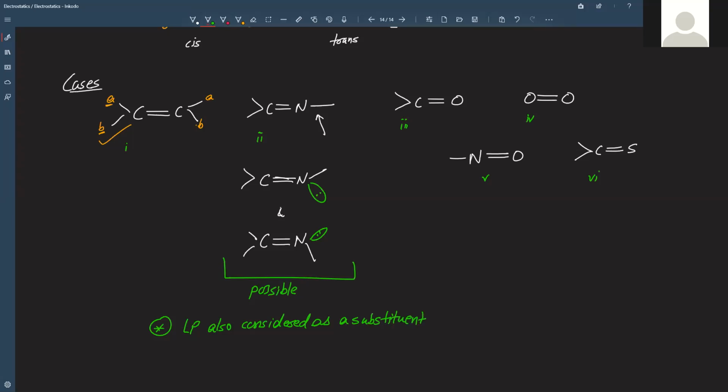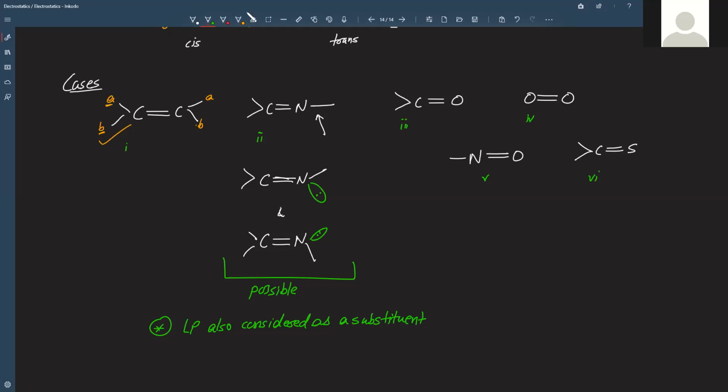So that means one actual substituent and one lone pair. As their configuration can change, they can have two different configurations. So that's why we'll say that there is a possibility of geometrical isomerism here. Again, what we are saying is that it is possible. We are not saying that it is already there.